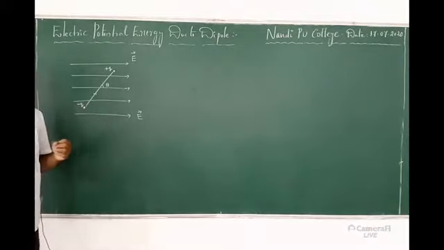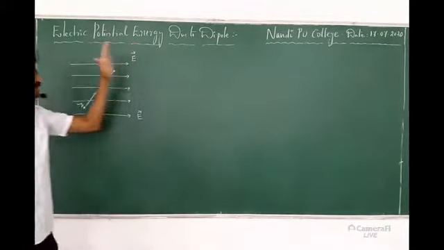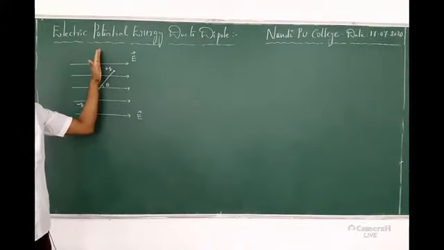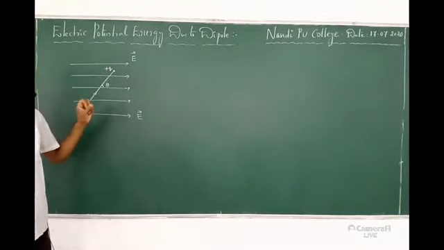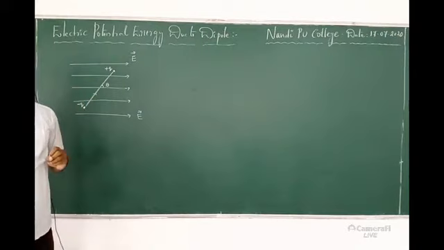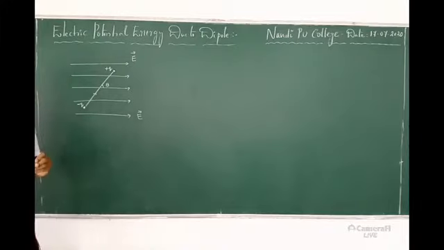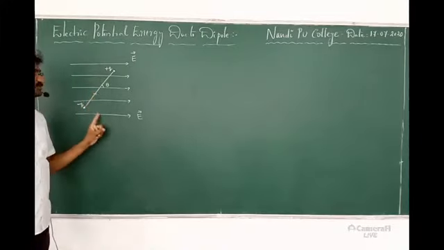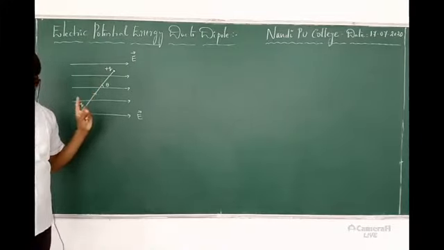Initially, I said that once the dipole comes into the field, I kept it in the normal direction. What is the reason? In the normal position, the dipole has zero potential energy. It is a very interesting question, and a very important concept. Why is the potential energy zero initially when you take it normal?